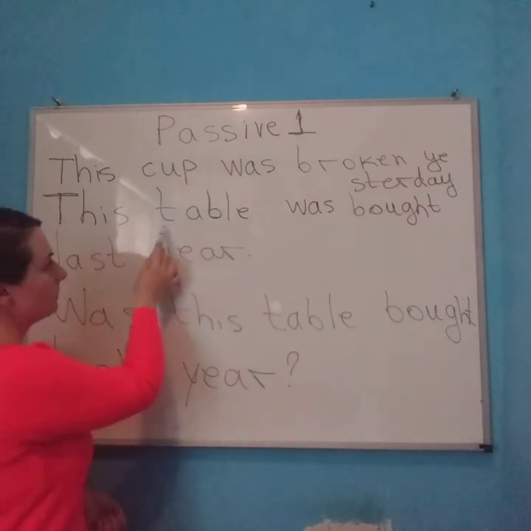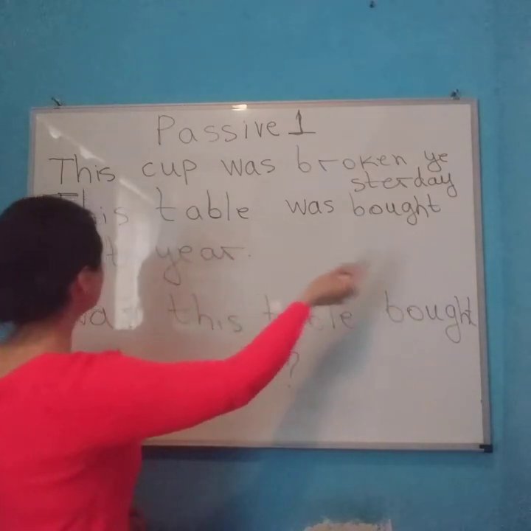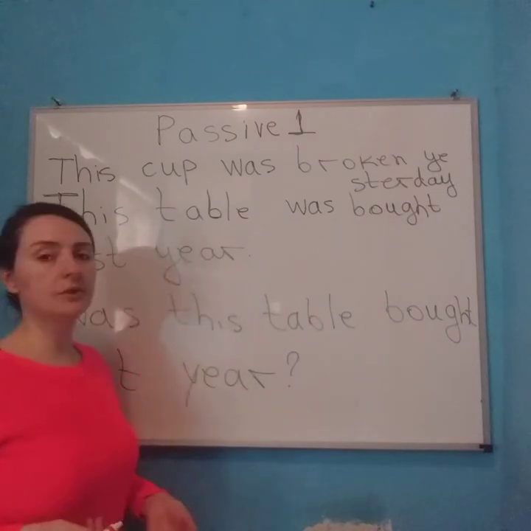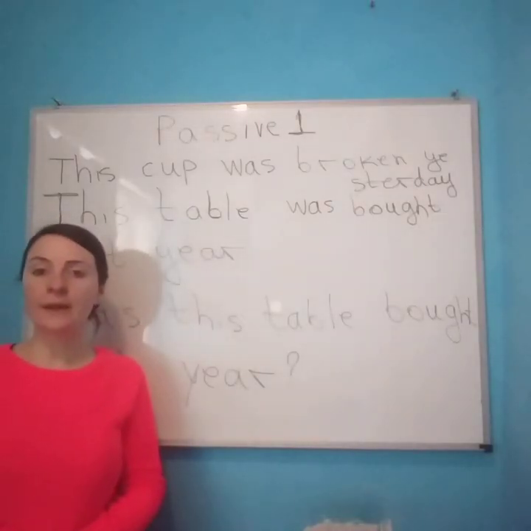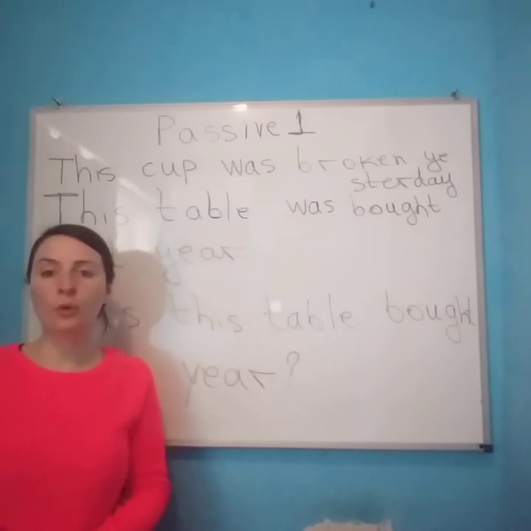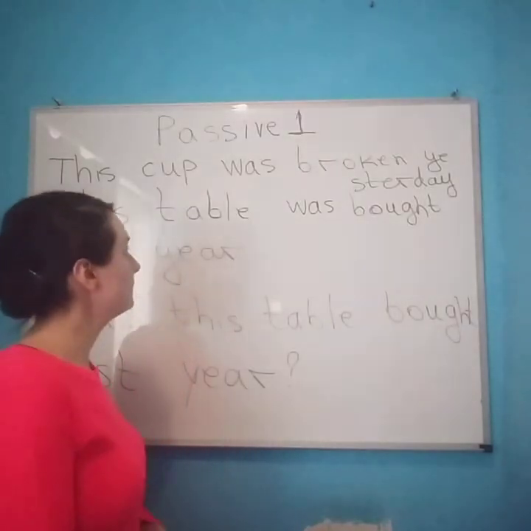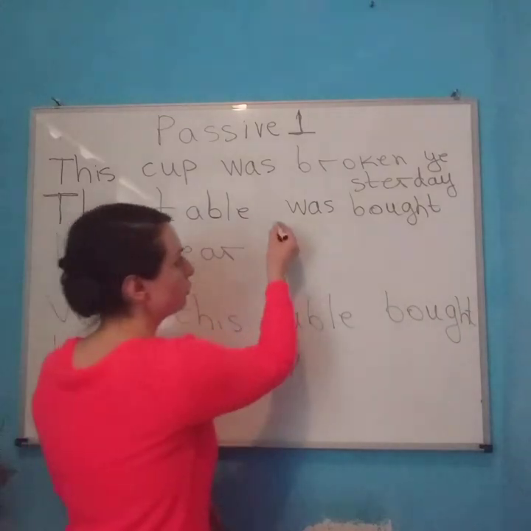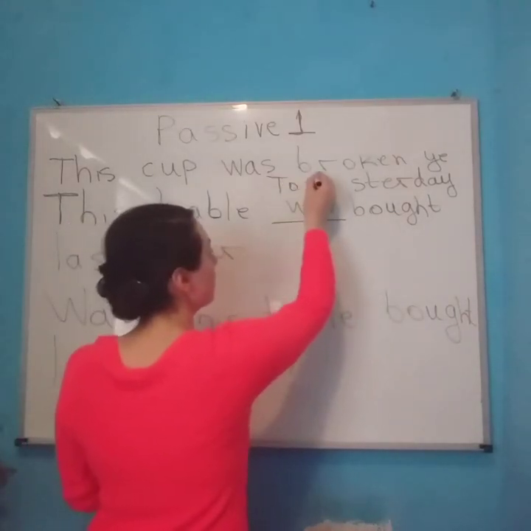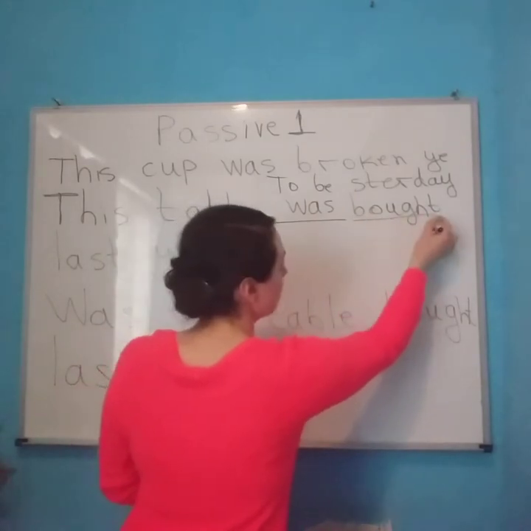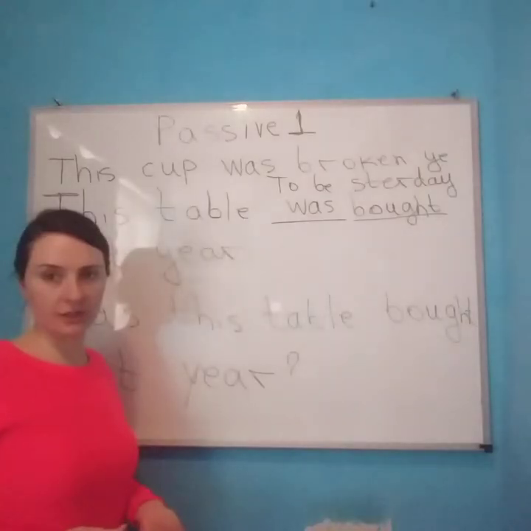And this table was bought last year. What does it mean? We say when something happened. This table was bought by someone, but we don't say who did it. We just say that this table was bought last year. What is important is that we have to use the verb to be and another verb in the past participle, the third form.